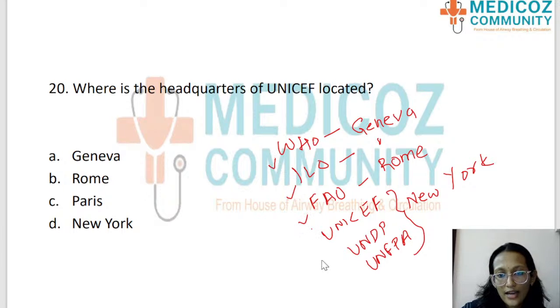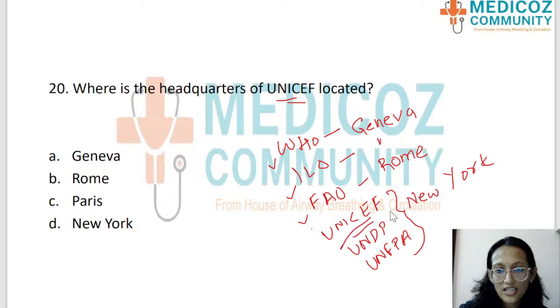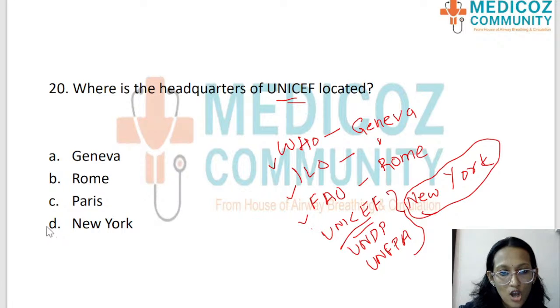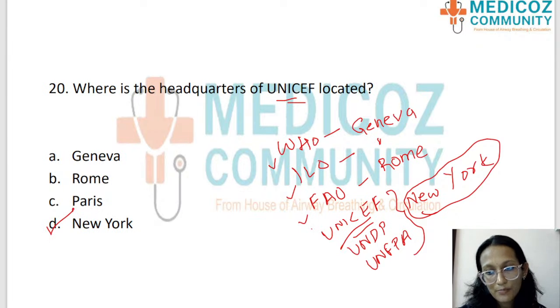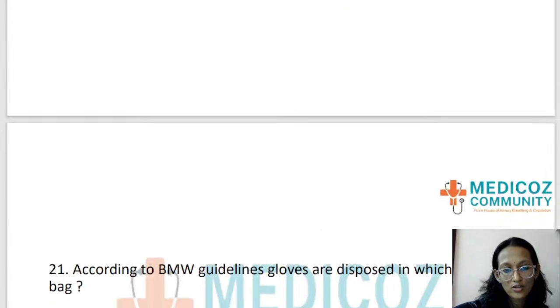So this is just a simple basic question. If you know the headquarters of these places, you get the answer. Students, so what is the answer to the question? Where is the headquarters of UNICEF located? Please put the answer in the chat box. Okay, so the headquarters of UNICEF is located in New York. The answer is option D. I hope that's clear. Very simple question. Headquarters of UNICEF is located in New York City.